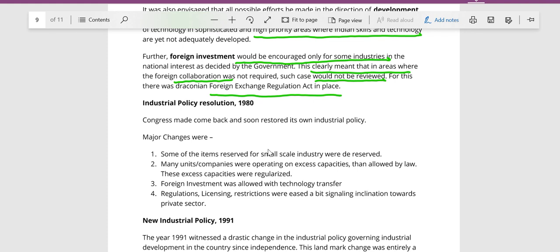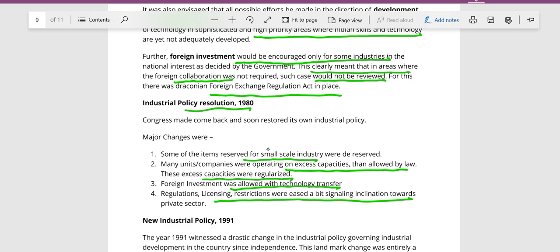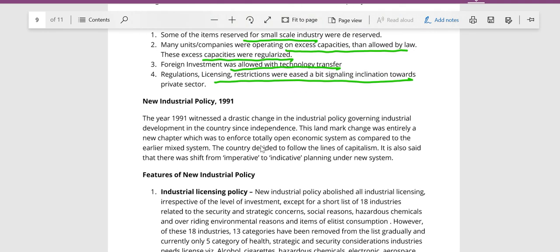Now the Congress government comes back in 1980, and certain changes were made. The number of industries reserved for small scale were decreased, and many units were operating on excess capacity than allowed by law. So these excess capacities were reduced and brought under regular capacity, and foreign investment along with technology transfer was allowed. So regulation and licensing restrictions were eased. They were moving towards easing of licenses.